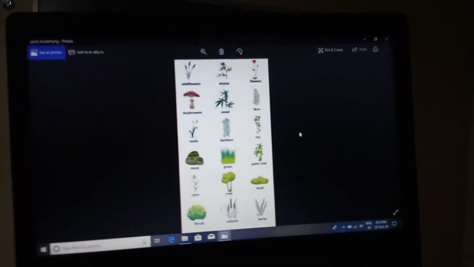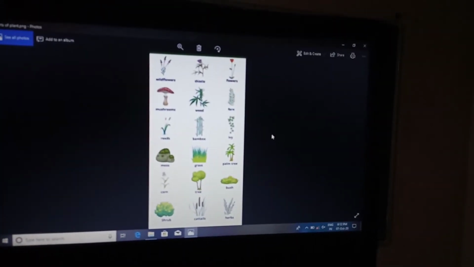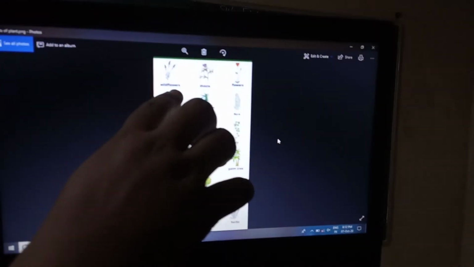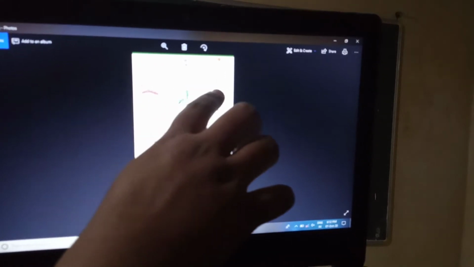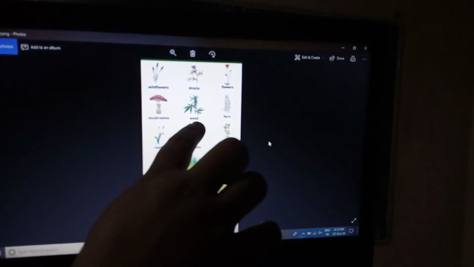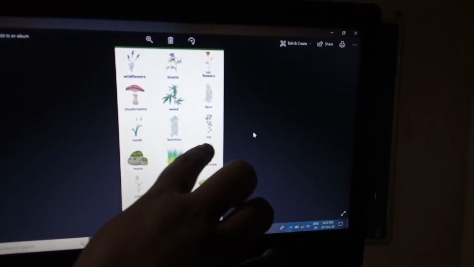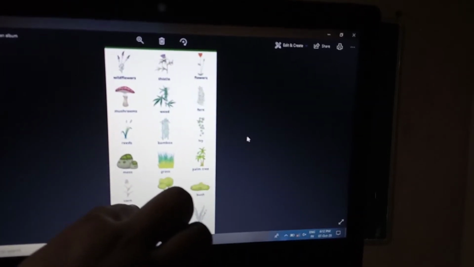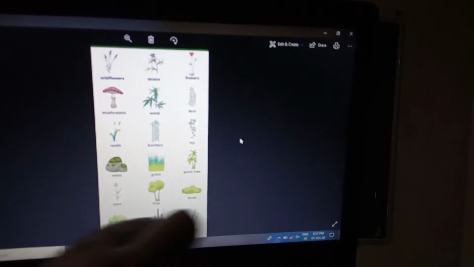So students, you can see here some trees. There are types of plants like wildflower, thistle, flower, mushroom, wheat, fir, reeds, bamboos, leaves, moss, grass, plum tree, conifer trees, bushes, shrubs, catalysts and herbs.